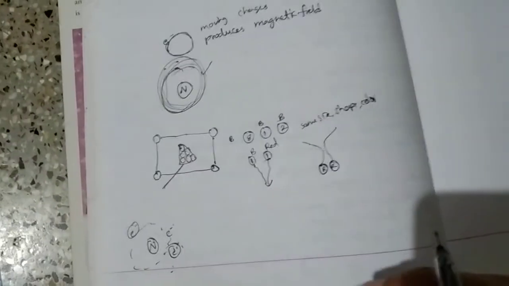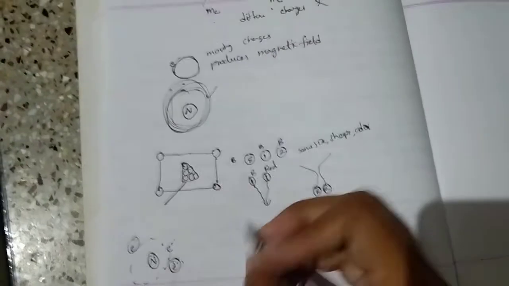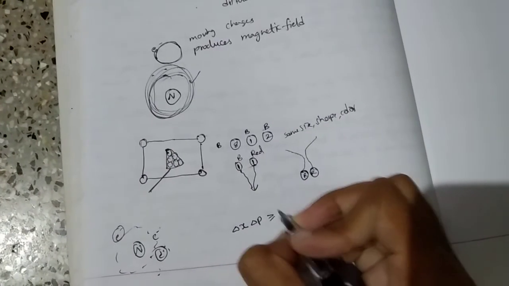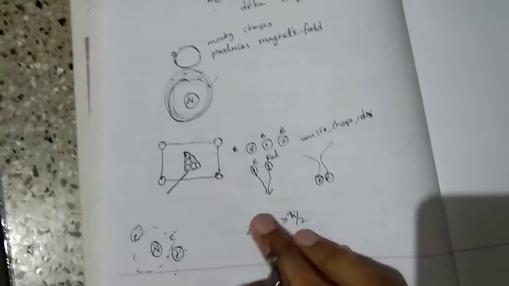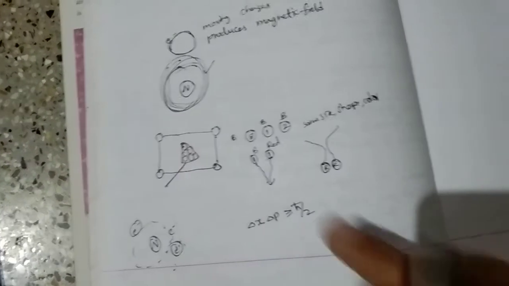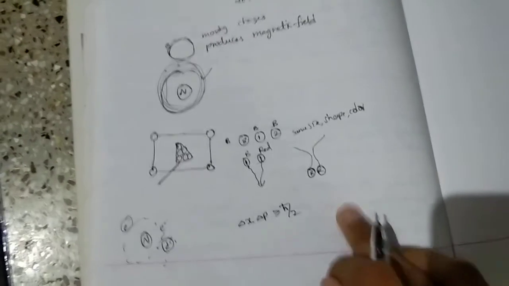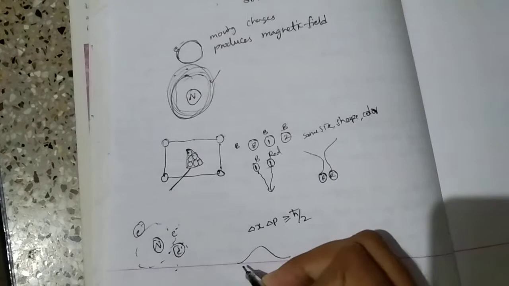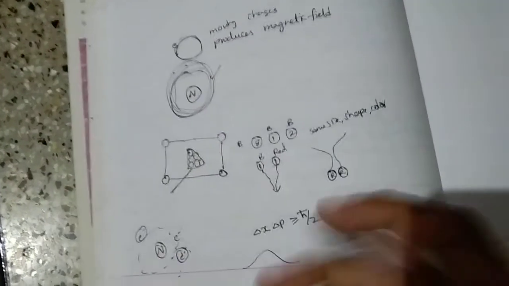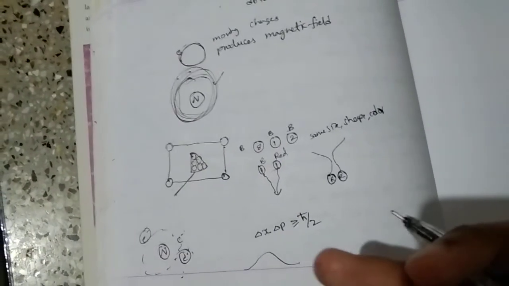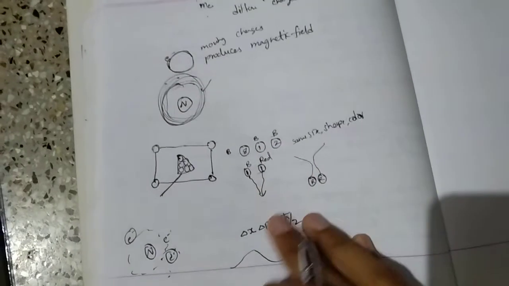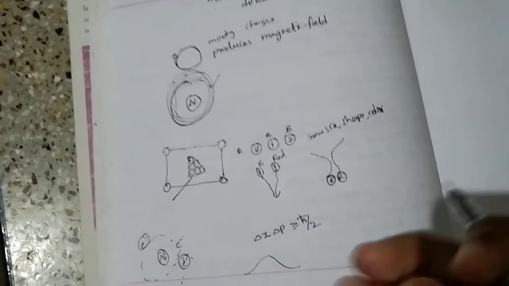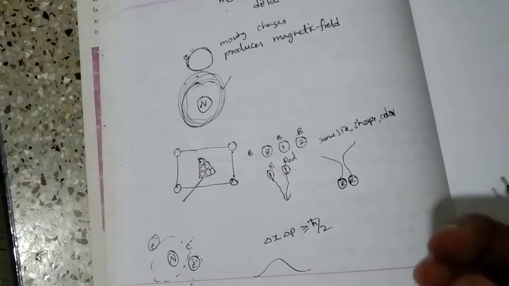we cannot decide the position of a particle exactly because of the uncertainty principle, that is delta x into delta p must be greater than or equal to h cut by 2. So by this we cannot precisely say that this is the position of the electron. But we have a wave function for the electron. Actually the electron will be moving in 3-dimensional space, and I am representing this wave as 2-dimensional, but actually electrons will be revolving around the nucleus in 3 dimensions.